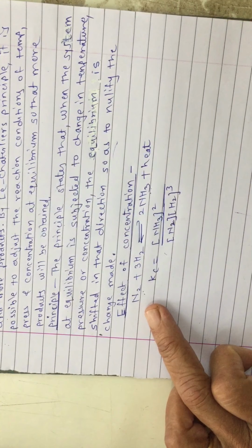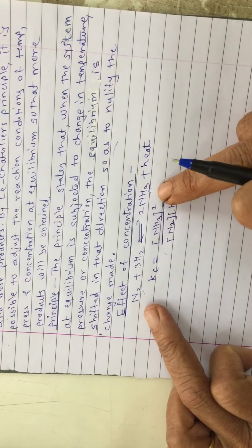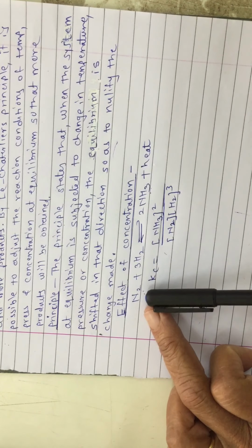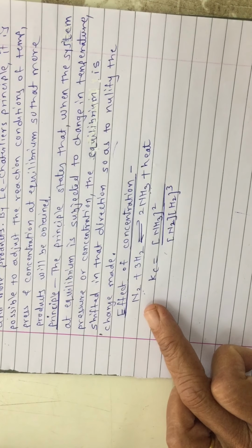The system will try to decrease it. So the reaction will go in the left hand side direction, which is not required. So favorable condition for formation of more and more ammonia is you have to increase concentration of reactants at equilibrium. That is the effect of concentration.